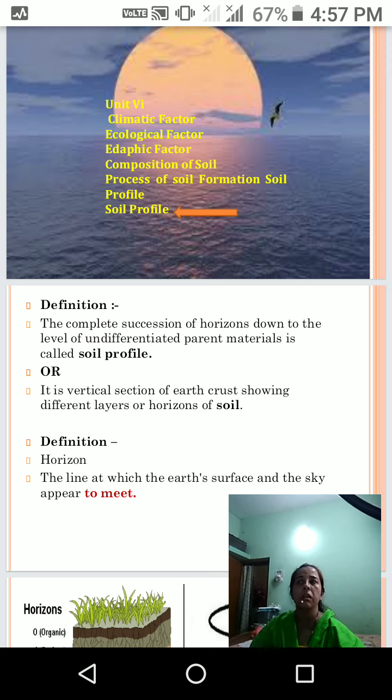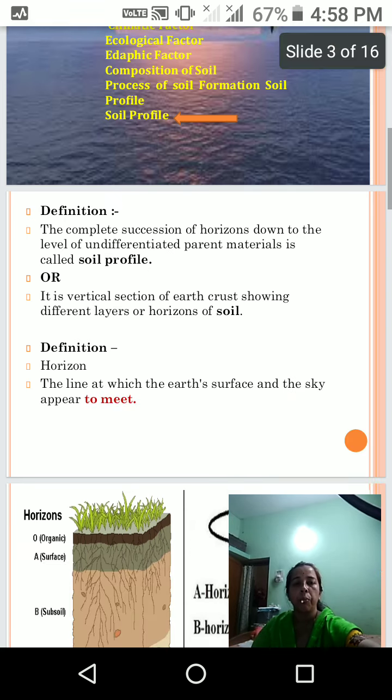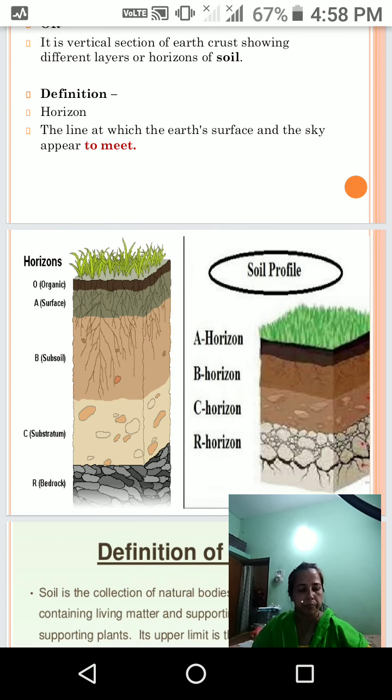Or in other words, the vertical section of the earth's crust showing the different layers of horizons of the soil is called the soil profile. Which types of horizons are found in the soil profile? A, B, C, R. These are the horizons: A horizon, B horizon, C horizon, and R horizon. That is the layers of the soil.